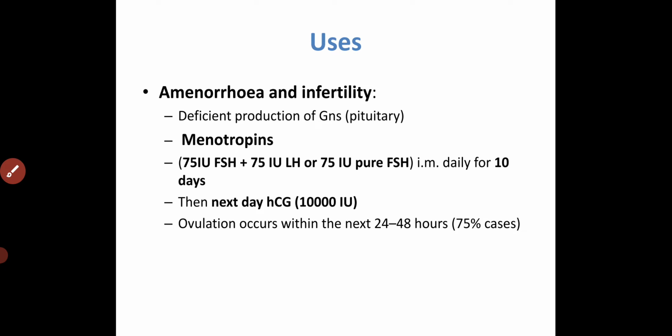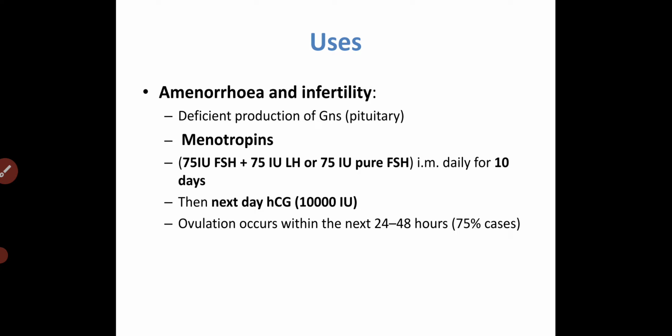So where to use this gonadotropin? The role of the gonadotropin is particularly in infertility or amenorrhea. Okay, there is amenorrhea, infertility, and particularly it's due to the deficient production of the gonadotropin. Hypogonadotropin, hypopituitary. If there is a hypopituitary, there is a decrease in the secretion of the gonadotropins, then we give these menotropins.